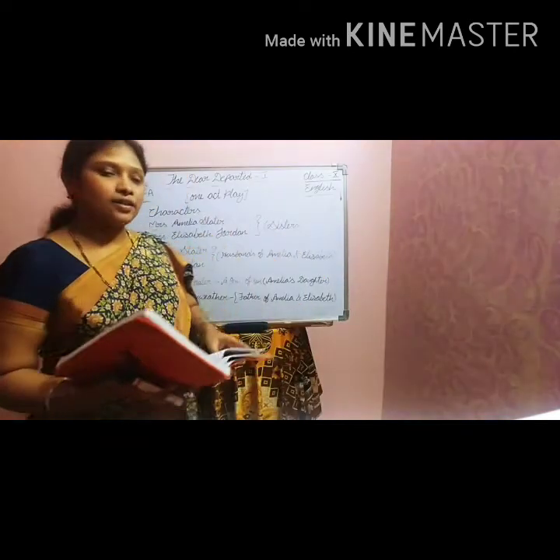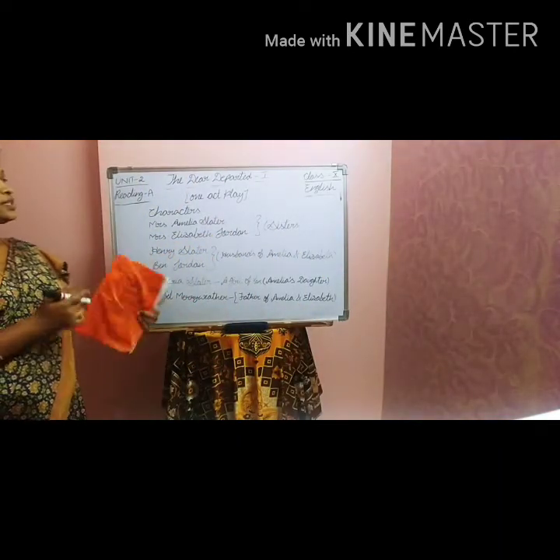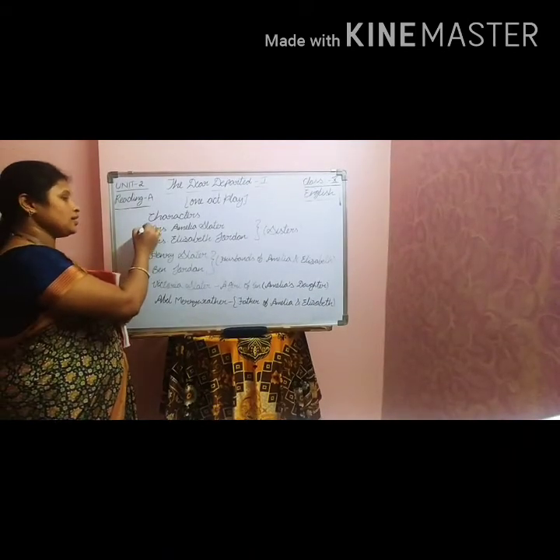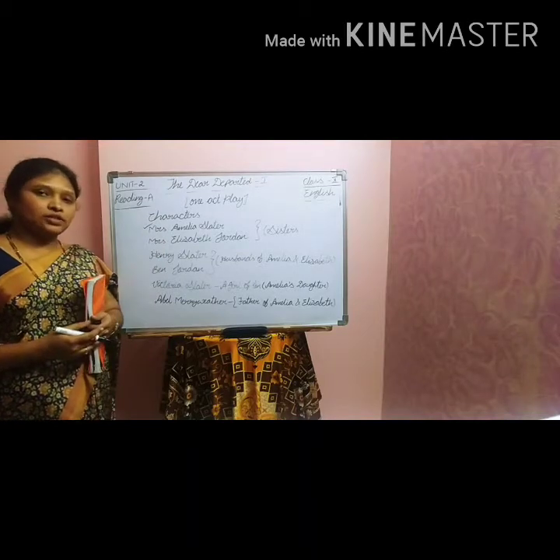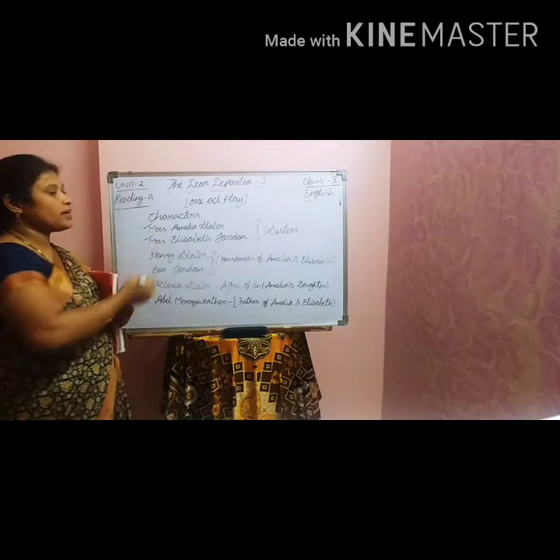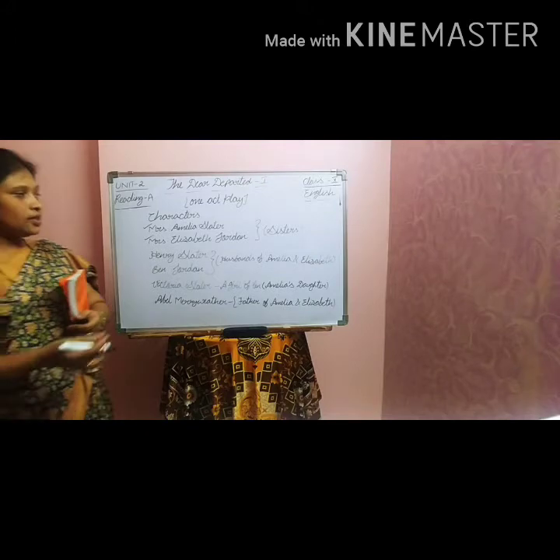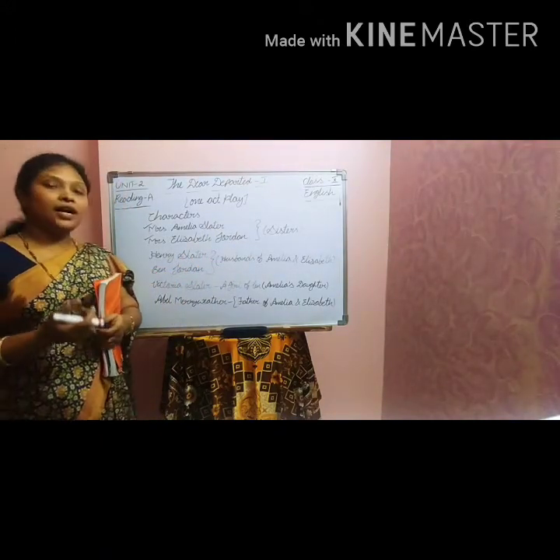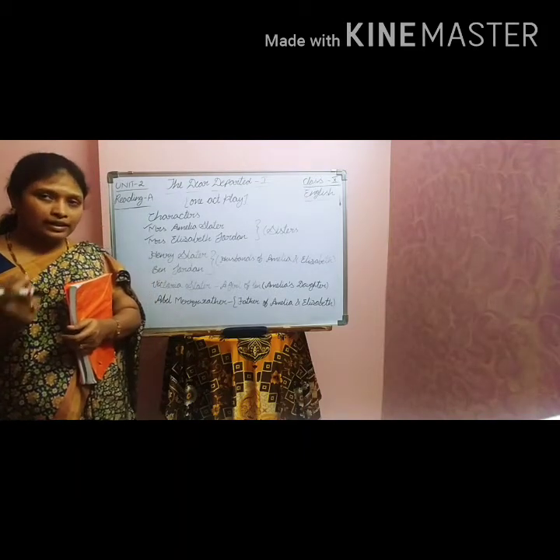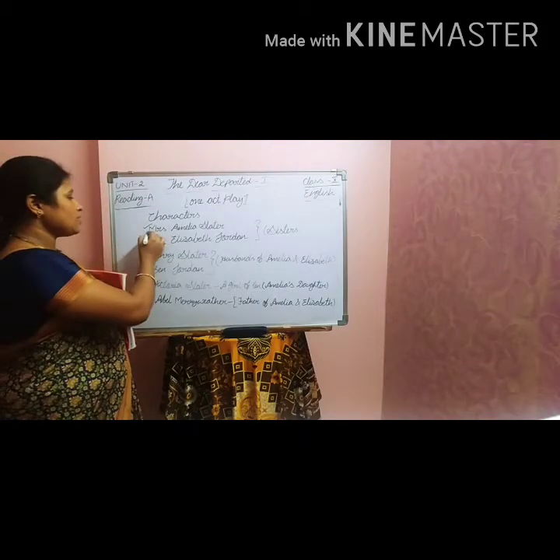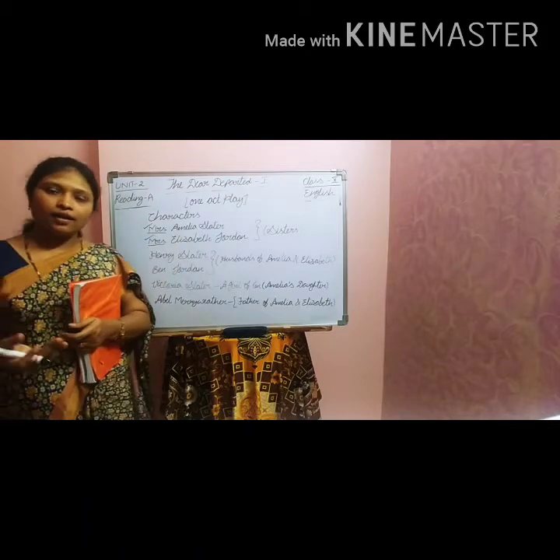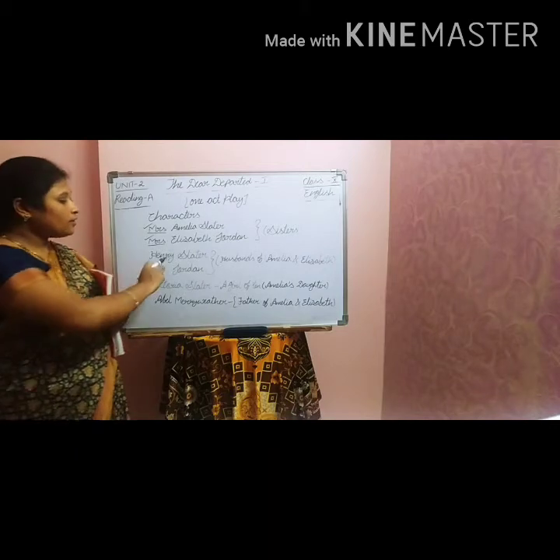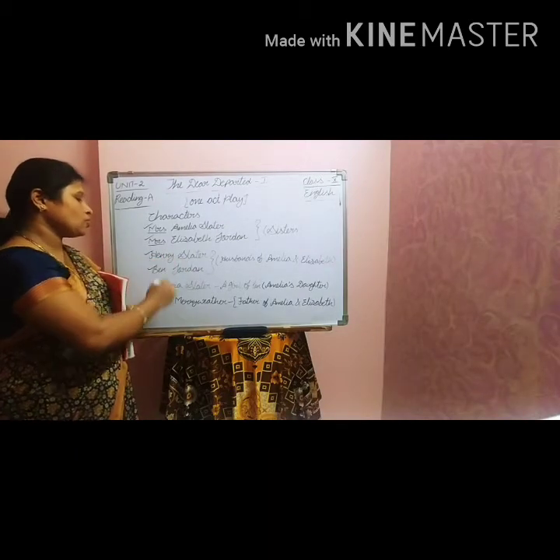Yes, let us see the characters first. So here we can see the characters. Everybody look at the board. First one, here we can see Mrs. Amelia Slater and Mrs. Elizabeth Jordan. Actually, both of them are sisters. Amelia Slater and Elizabeth Jordan are sisters. Mrs. means here we can understand that they are married. Understood, children?